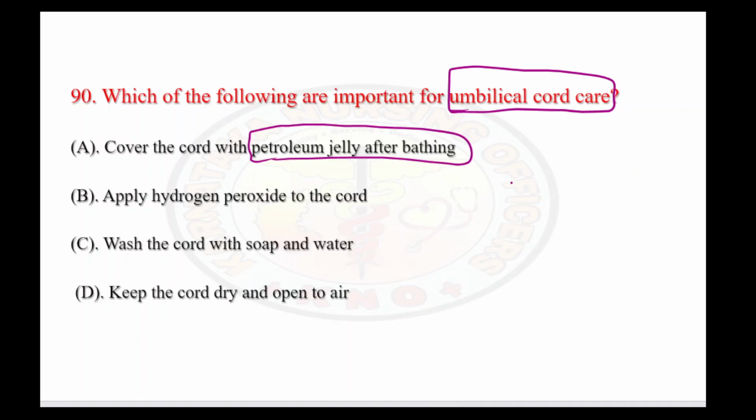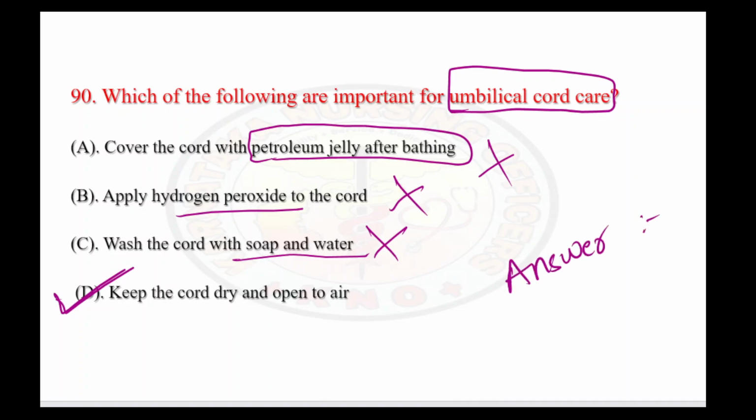Suppose the child is very preterm, or if the child is having any kind of bleeding disorder, or if there is any plan for transfusions, at that time we can preserve the umbilical cord. Otherwise, no need to preserve the cord. So we will just keep it dry and open to air. So the right answer here is option D. We should never wash the cord with soap and water, or apply any hydrogen peroxide, or any petroleum jelly to the cord. The clamp should be very tight on the cord, and it should be dry and open to air. The right answer is option D.